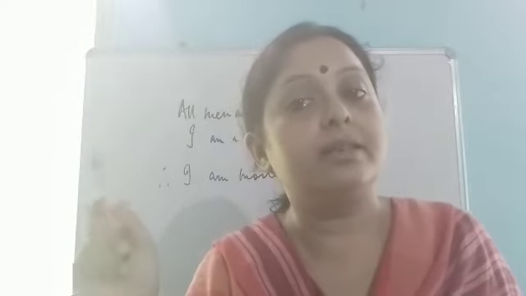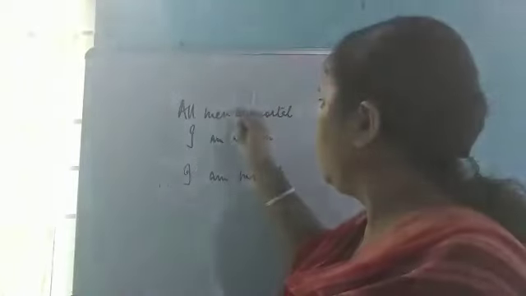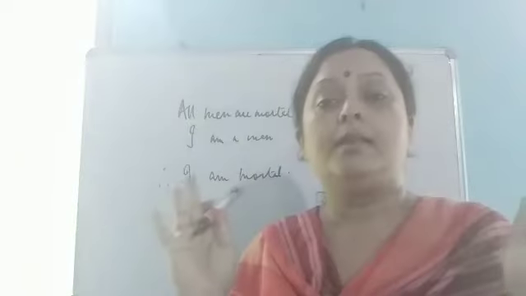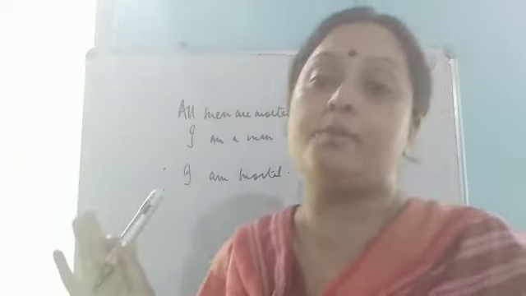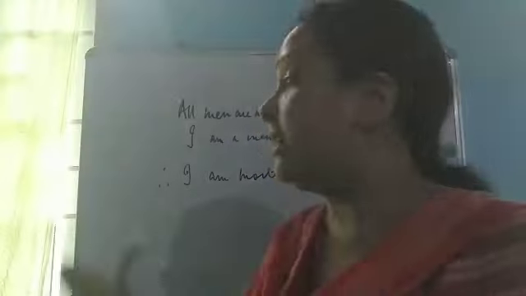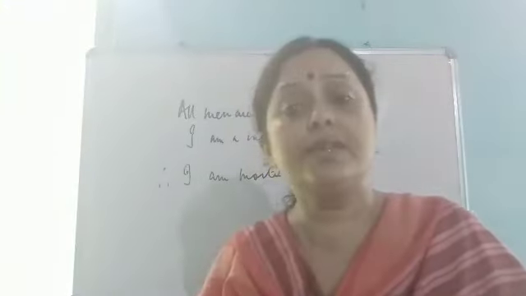If I am not a man, the matter will be something else. But if I am a man and all men are mortal, then I am also mortal. This is reasoning, nothing else.